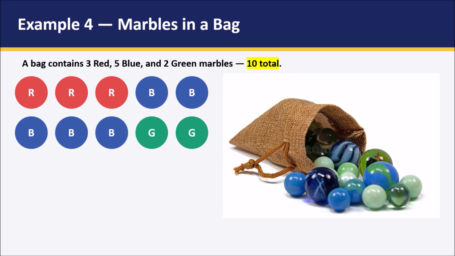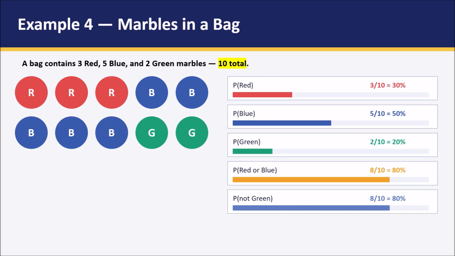In a bag, we are having 3 red marbles, 5 blue marbles and 2 green marbles. So overall I am having 3 plus 5 plus 2, I am having 10 marbles in a bag. If all the marbles are kept inside a bag and we are trying to pull out a marble without looking into the bag, the probability of getting a red marble from this bag is 3 out of 10, because the total possible event is 10 and we are having 3 red marbles. So the total probability of getting a red marble, or P of red, is 3 out of 10.